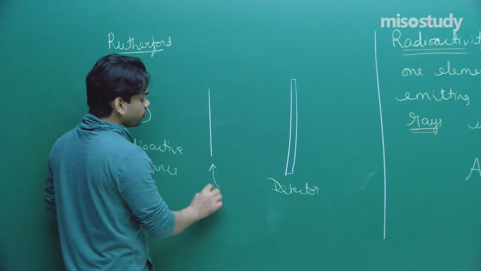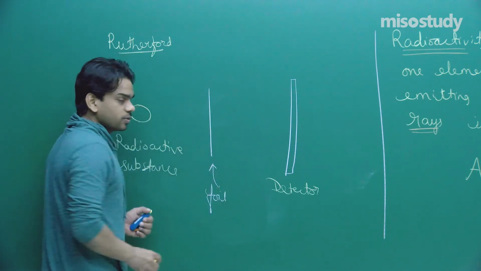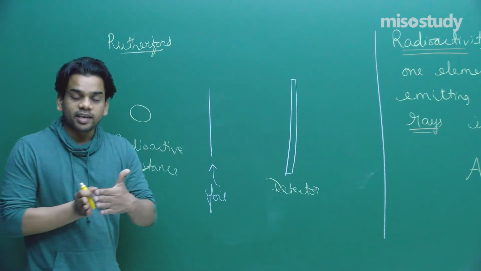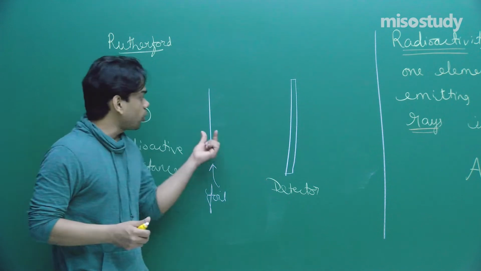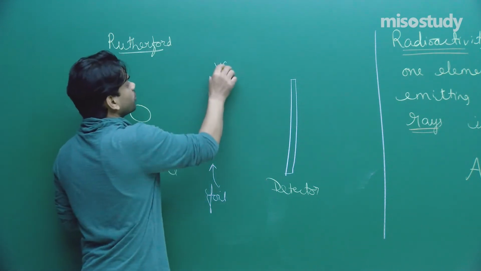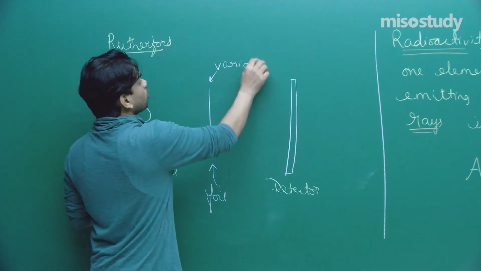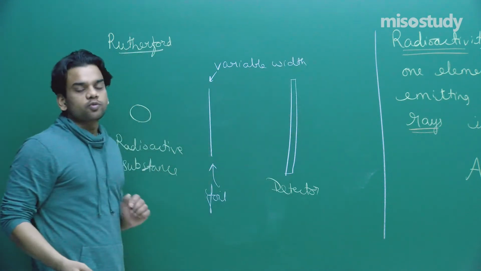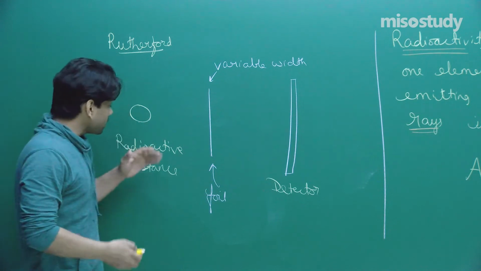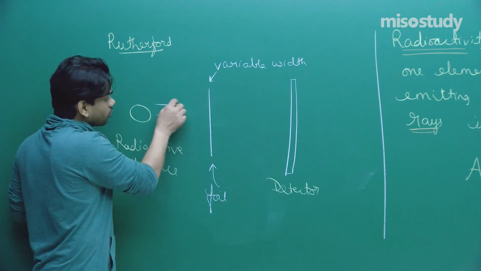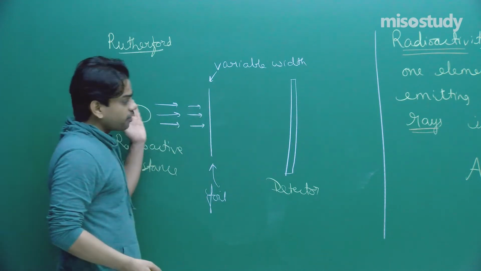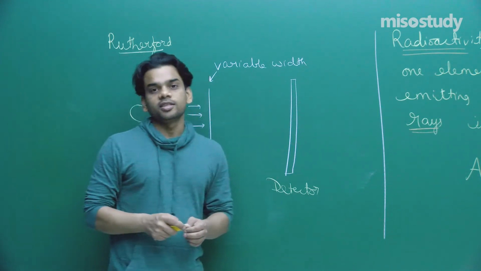And this foil width is variable. It can be very thin foil, and we can actually change the width of the foil. This foil width is variable width. So it's up to you, however you want, you can take control of the width of this foil. Now whatever the rays are coming out from this, they are going to cross through this foil, and finally they are going to come on the detector.